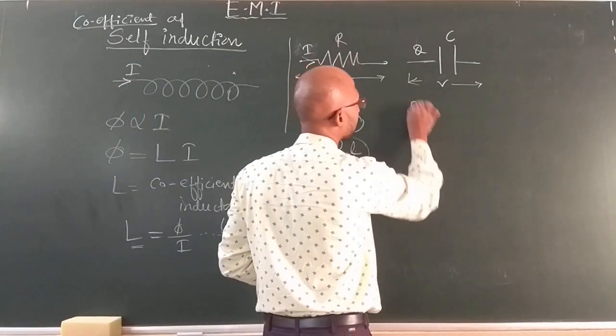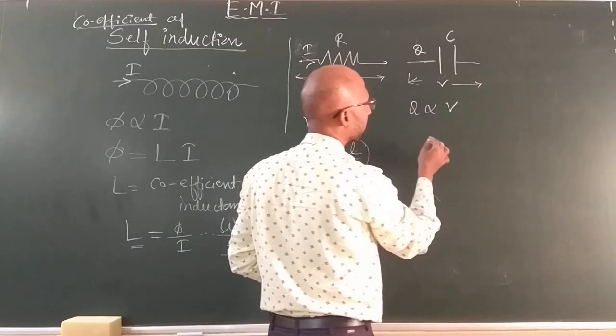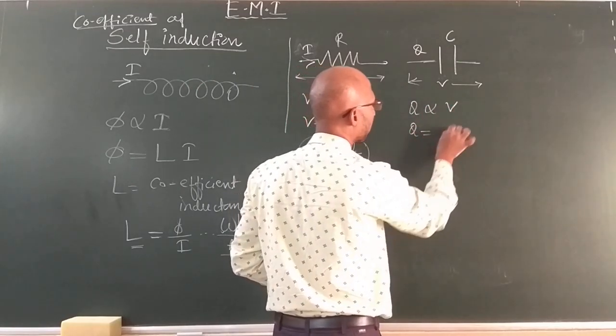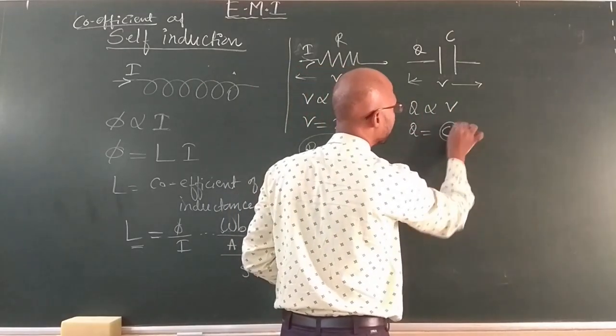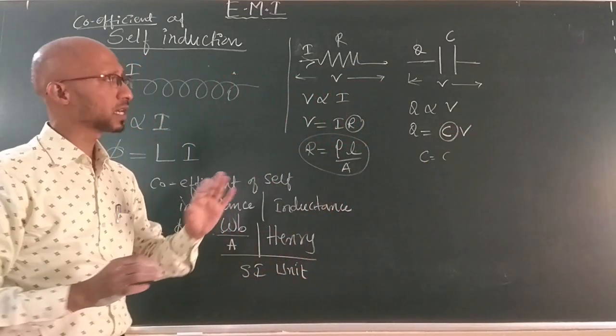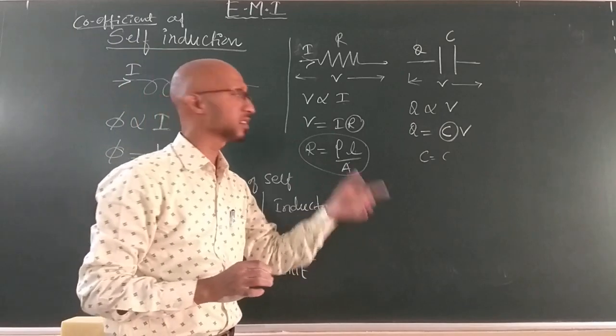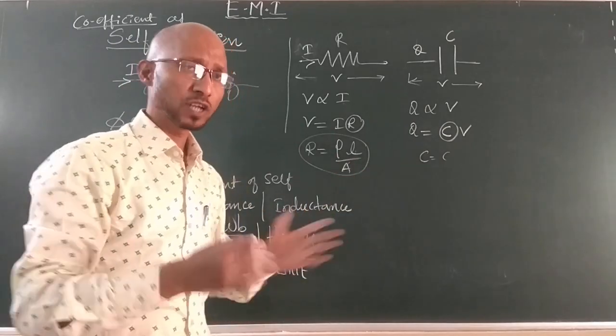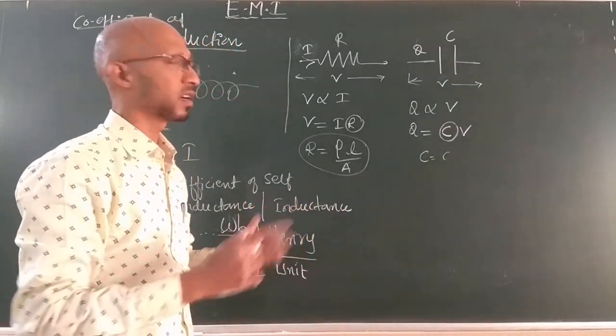Similarly, when you write Q is proportional to V, Q equals C into V, where C is the capacitance. Again, the capacitance does not depend upon the charge on the capacitor and the potential applied across the capacitor.